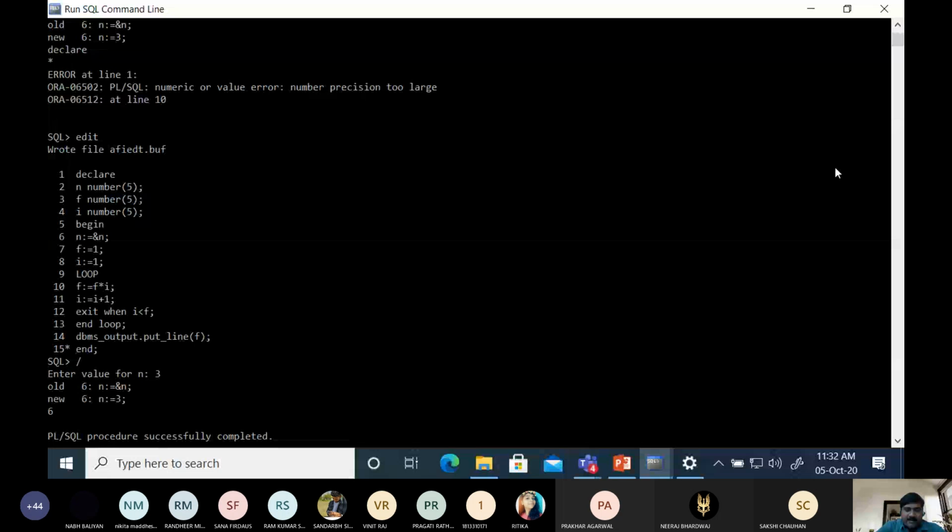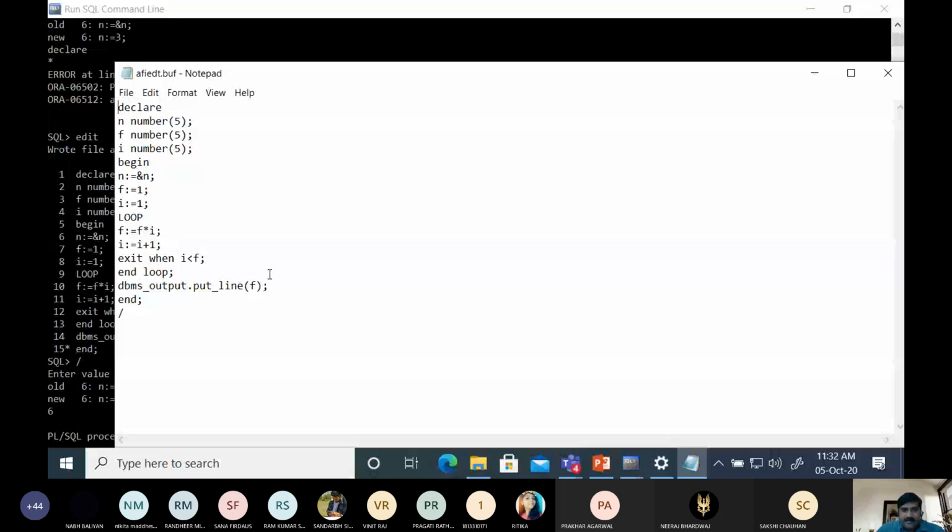Actually, what was wrong in the program? We haven't assigned the value in variable F. So maybe by default 0 is stored in F. That's why the program is not displaying the output. Okay, so any logic you can apply.